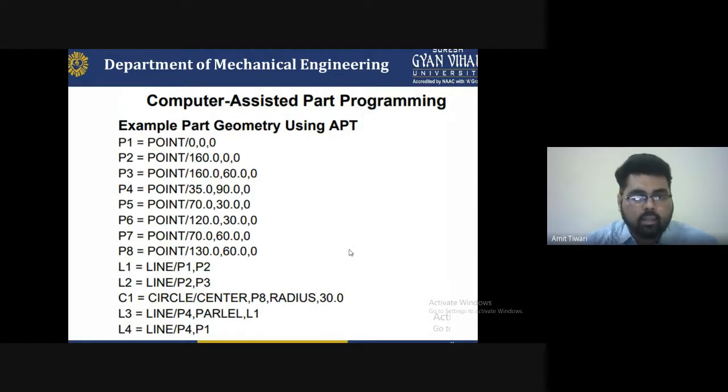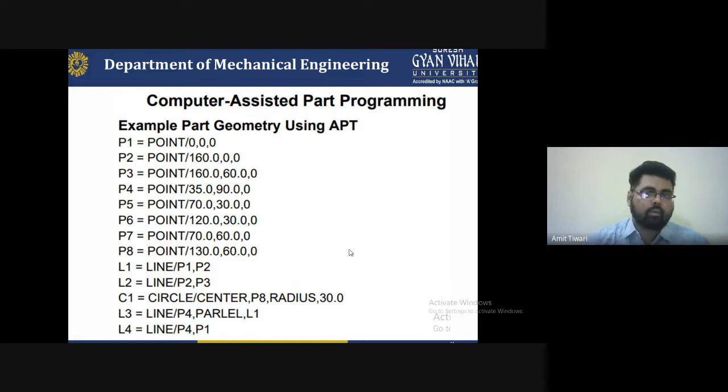It is the example part geometry using the automatic programming tool. The first point, P1, is point slash 0 comma 0 comma 0. It is the starting point, with x, y or z. Generally we have to decide two dimensions, so we use only the x-axis and y-axis.